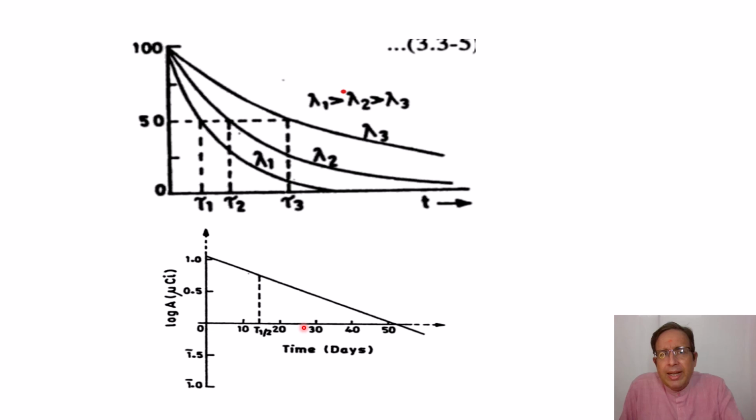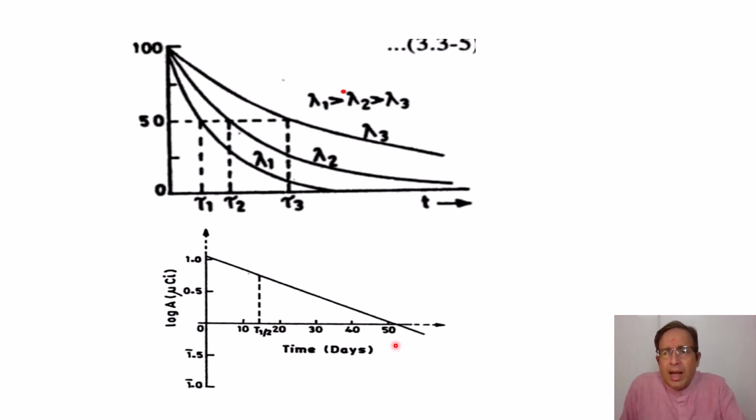So you'll get a straight line when you plot log A versus time, and it will have a negative slope, and the negative slope would be equal to minus lambda, which is the decay constant.